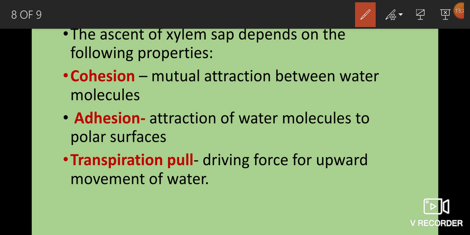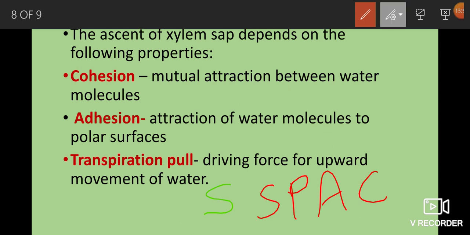So based on the three properties, water moves from soil to shoot tip and again enters the environment: soil, plant, atmosphere, and again reaches the soil and enters the plant and atmosphere. This process is also called SPAC: soil, plant, atmosphere, continuity.